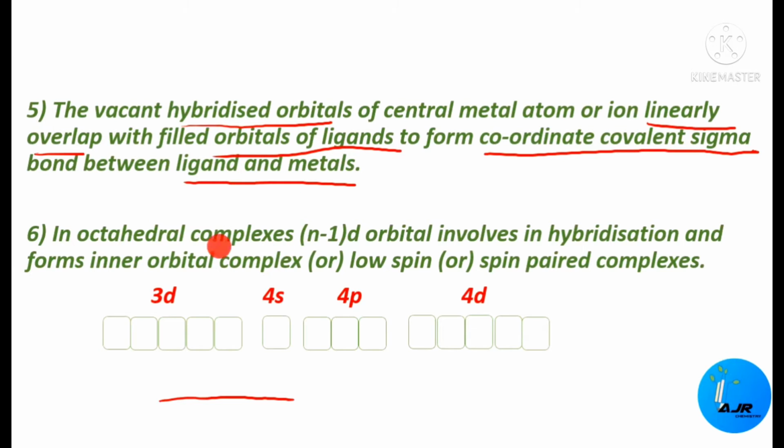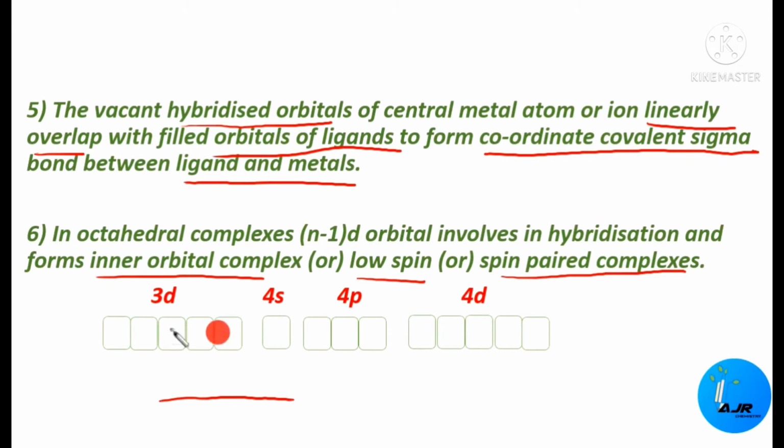In the case of octahedral complexes, the (n-1)d orbitals will be involved in hybridization and form inner orbital complexes. These inner orbital complexes are otherwise called low spin complexes or spin paired complexes. Let me explain this now.